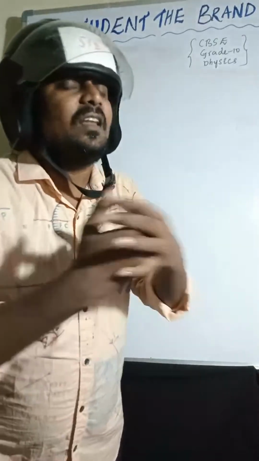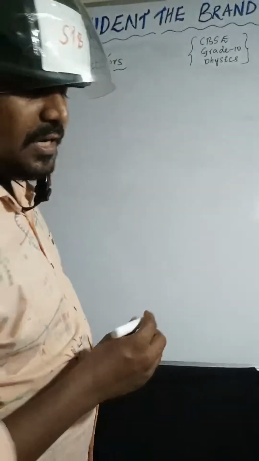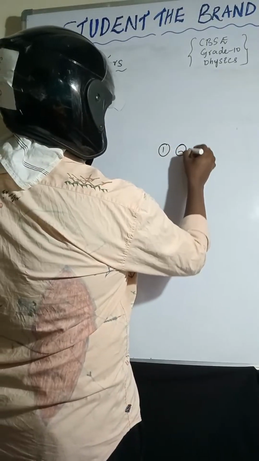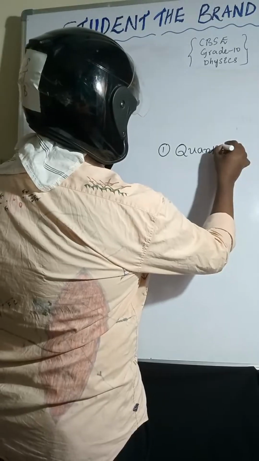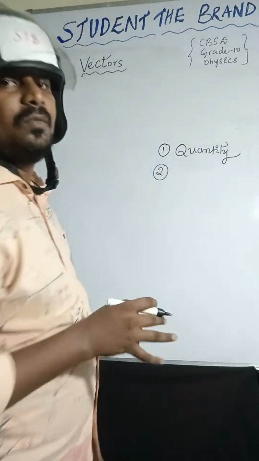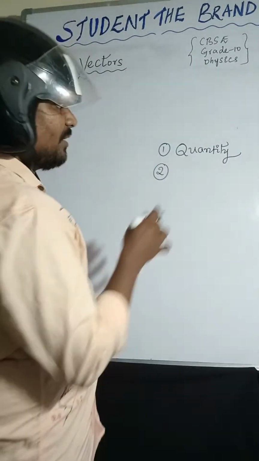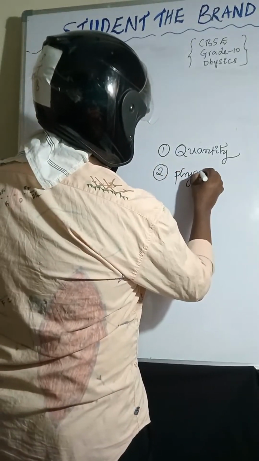And physical quantity. So first one is quantity. Quantity is nothing but it tells the answer for how much or how many. Next one, physical quantity. So what is physical quantity?